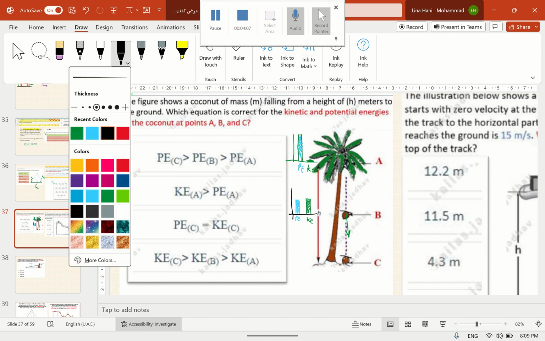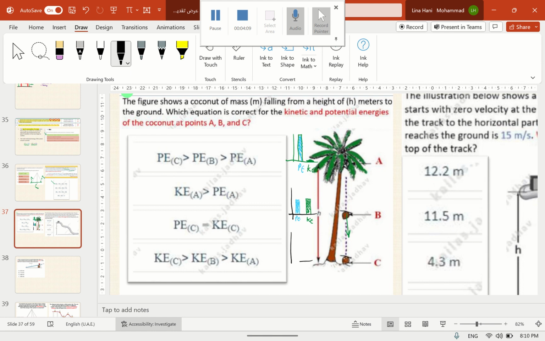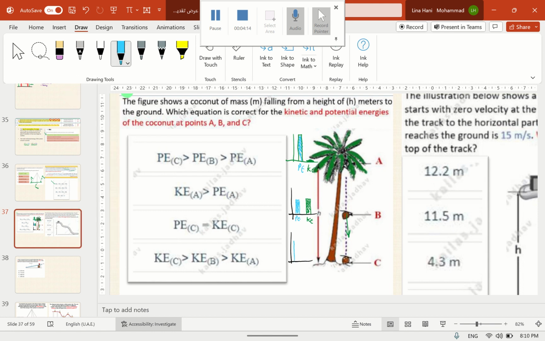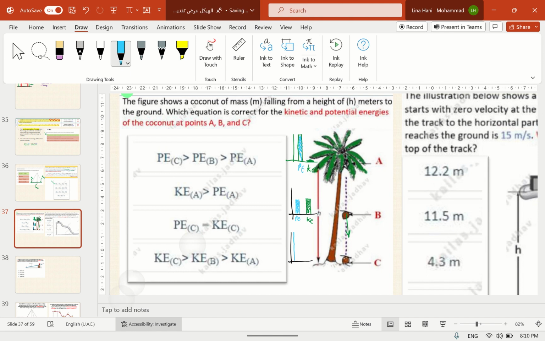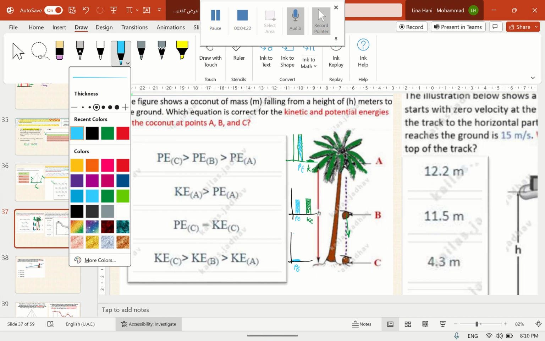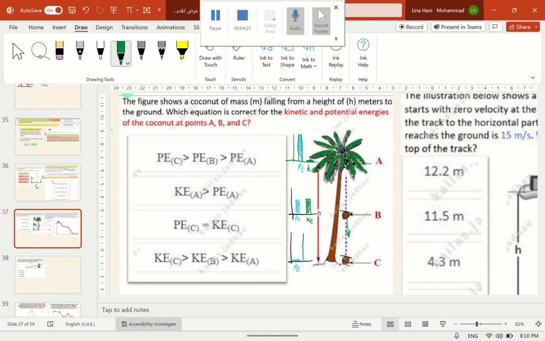When it reaches the ground at point C, it reaches the reference level, so it is at a height of 0 from the reference level, and hence there is no potential energy. But because just before it hits the ground it has the highest speed, it will have maximum kinetic energy.